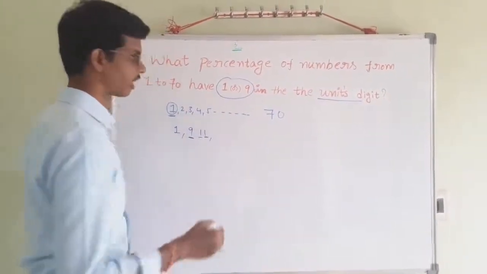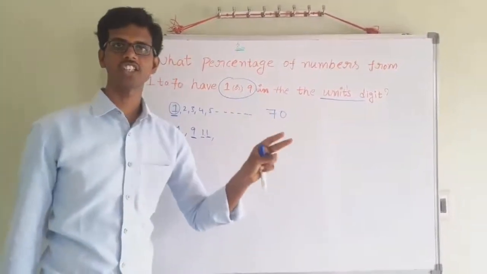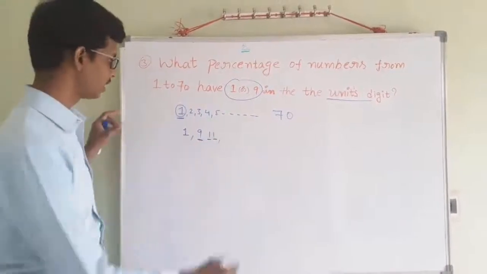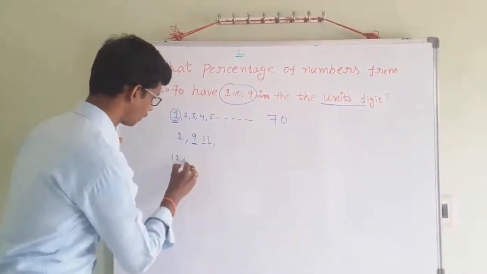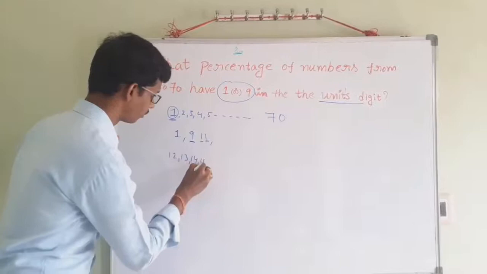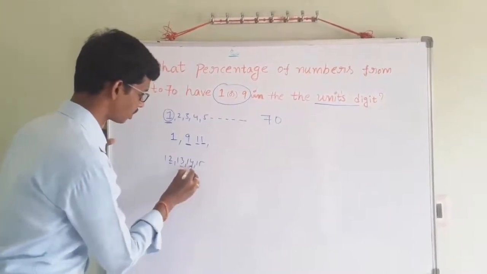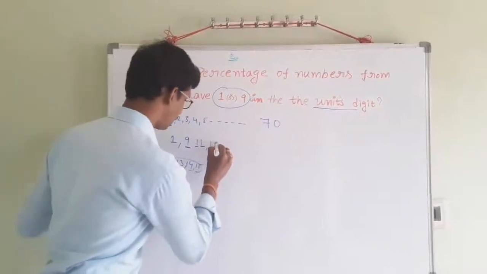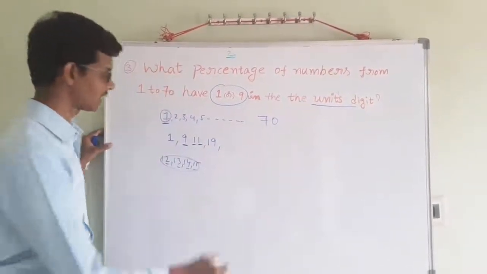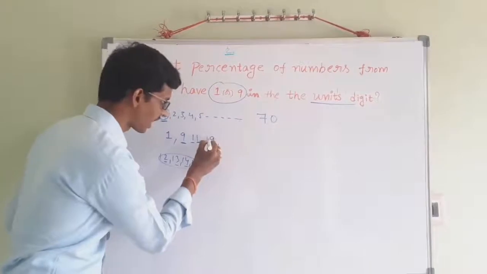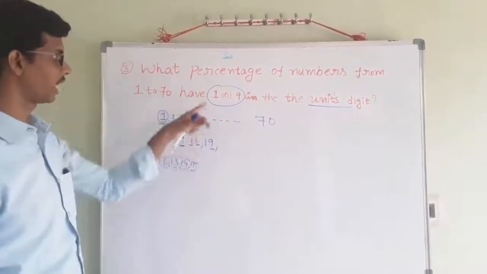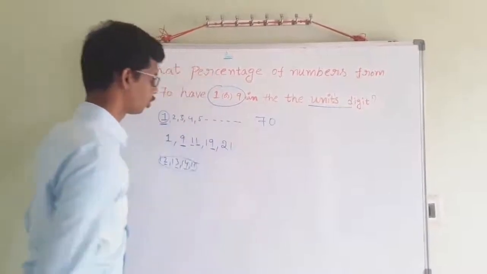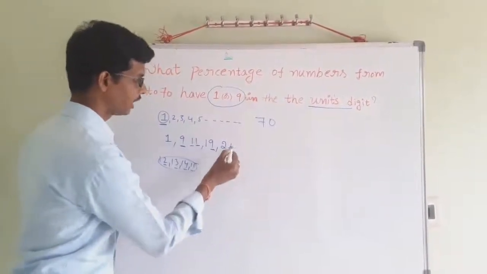Next, after that, 12, 13, 14, 15, 16, 17, 18 are not considered. Why? Because in these numbers the unit digits are 2, 3, 4, 5, so they are not considered. Next is 19, this is considered. Why? Because the unit digit is 9. It satisfies our required condition. Next 21. 21 also has 1 in the unit digit.